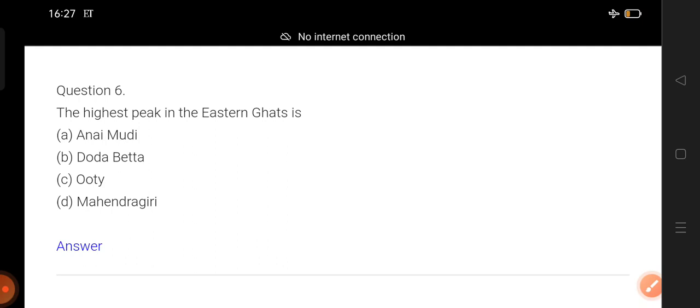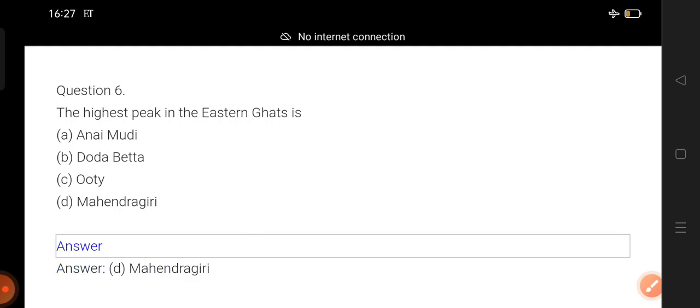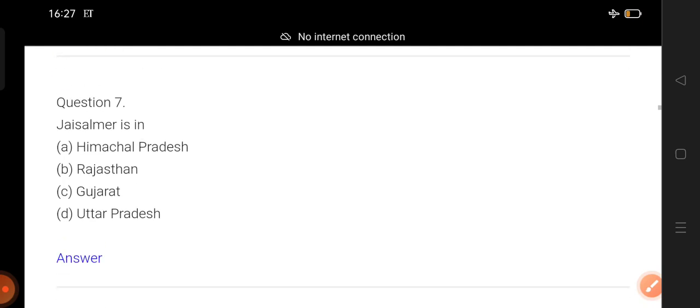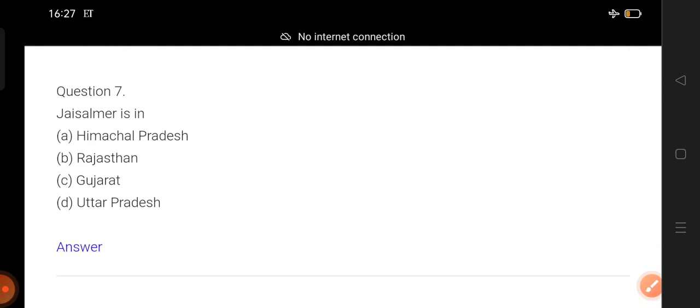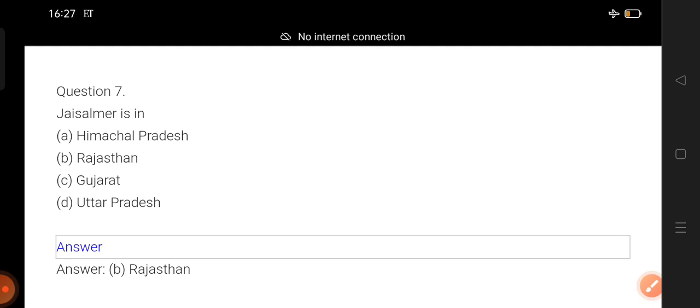Okay, the highest peak in Eastern Ghat and Western Ghat. You might have gone through the videos also. So the Eastern Ghat highest peak, perhaps you know. Counting begins. One, two, three. Okay, disclose the answer. Mahendragiri. Now question number seven. Jaisalmer is in... Perhaps everybody knows this answer. You might have heard about the place Jaisalmer. Counting begins. One, two, three. Disclose the answer. Okay, it's in Rajasthan.